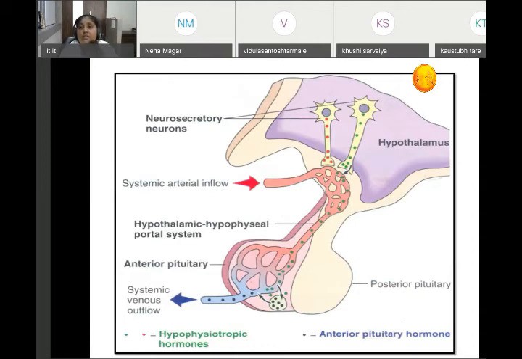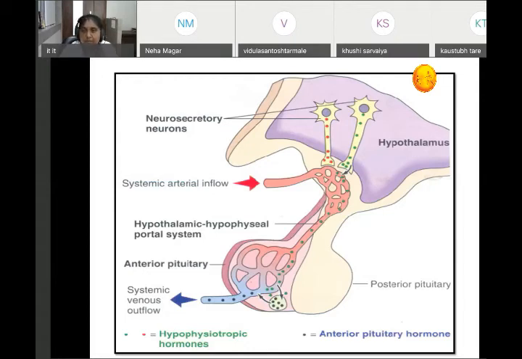The two figures in the star shape that you are seeing are the supraoptic and paraventricular nuclei. The hormones are synthesized there, stored there, and whenever a stimulus is given, the hormones are released into the posterior pituitary. How? The anterior pituitary is done: the hypothalamo-hypophyseal portal system.